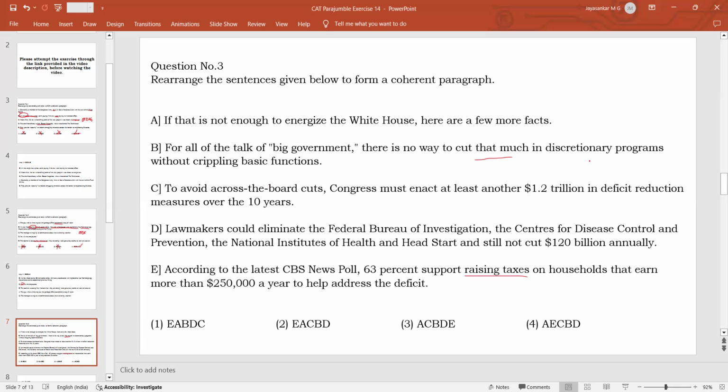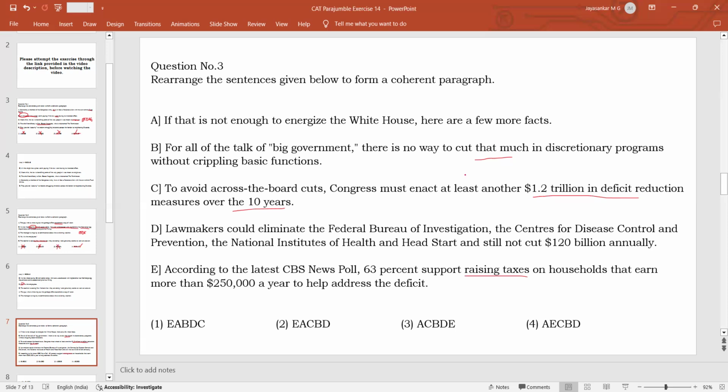So if you cut the discretionary programs or projects of the government to this level, it will seriously affect the basic functions of the government. So we don't know how much that is. That much can be found in the second statement. The third statement says that to avoid across-the-board cuts, Congress must enact at least 1.2 trillion in deficit reduction over the 10 years. It means Congress has to make laws which will reduce the deficit by 1.2 trillion in the next 10 years. So this may be that much cutting that the statement in B is talking about.